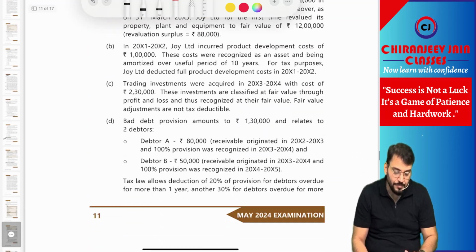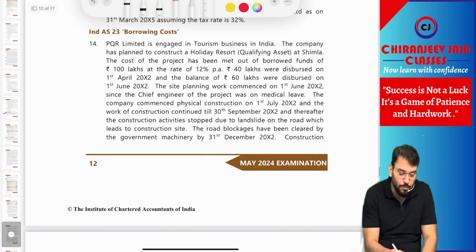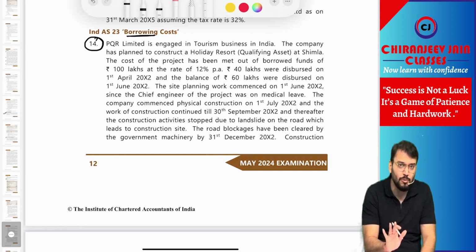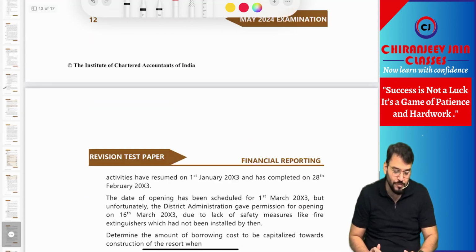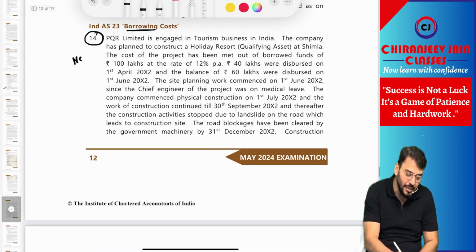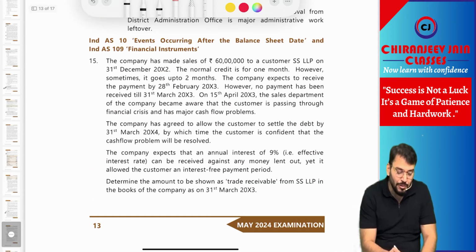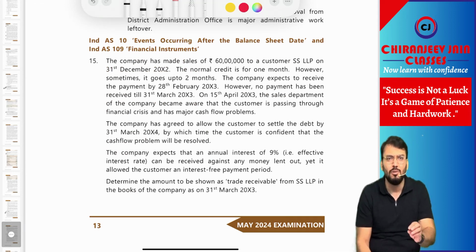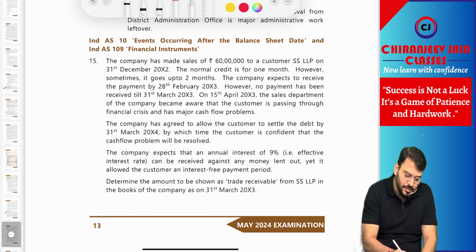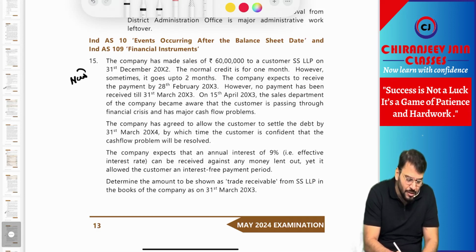Coming to next point. Next question is related to borrowing cost. It is a new question. We'll have a discussion on that. Ind AS 23. Simple question, but new question. We can write down this is a totally new question. Understood, but simple. Then coming to Ind AS 10, event occurring after reporting date, and Ind AS 109 financial instrument. This is related to impairment loss and Ind AS 10. This we can see it is also a new question.